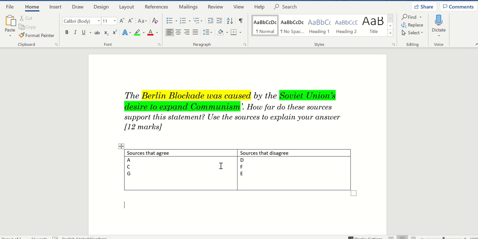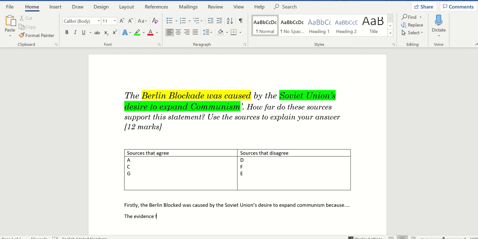I am then literally going to start with a reason. Sources that agree. So firstly, the Berlin blockade was caused by the Soviet Union's desire to expand communism because, and I'm going to give a reason.